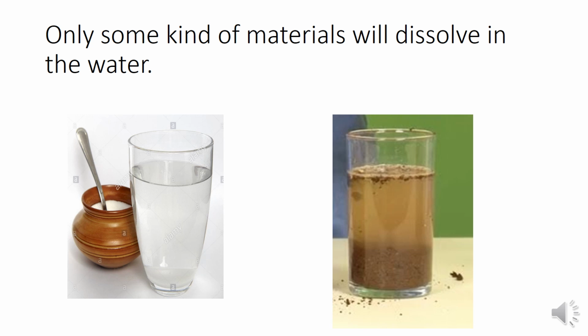And can you see these pictures? In one picture, we have dissolved salt and in one picture, we have tried to mix the sand. In one glass, you can see clear water and in the other one, you can still see the sand. That means only some kind of materials will dissolve in water while some other kind of materials cannot dissolve in water. And once the material is dissolved, we can see that the water looks clear and clean.